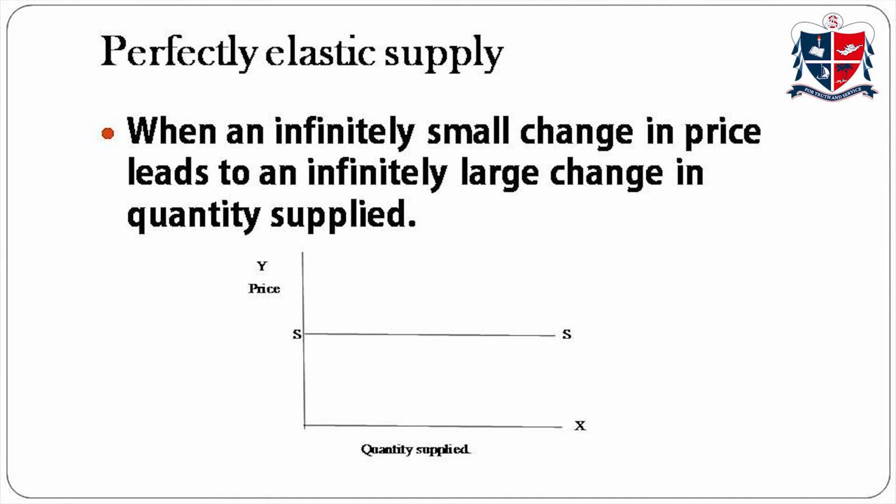First one is perfectly elastic supply. In perfectly elastic supply, a small change in price causes a substantial change in quantity supplied. In this situation, the supply curve is a horizontal straight line and it is parallel to the x-axis. And here, the elasticity of supply is infinity.